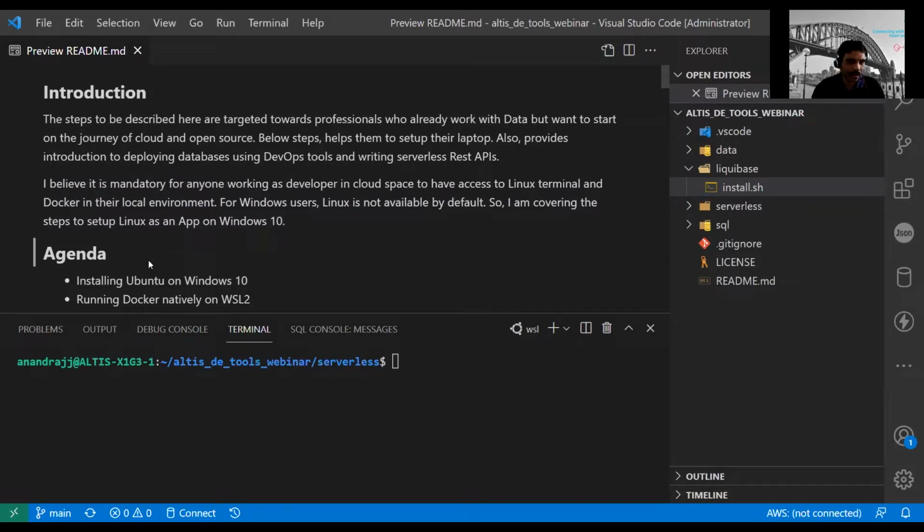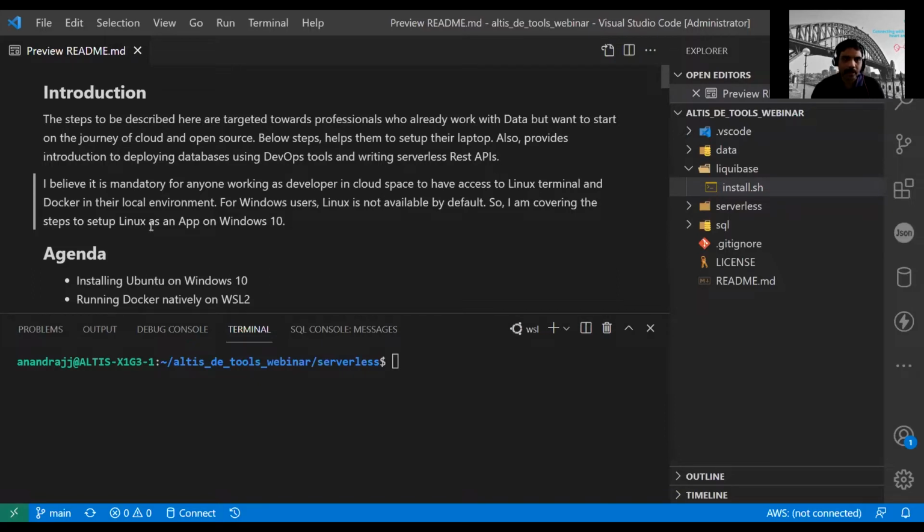The majority of developers don't have any choice. They have to work on a Windows laptop, because that's the more corporate-dominated workstation. So it is important that we set up Linux and Docker in our local environment.